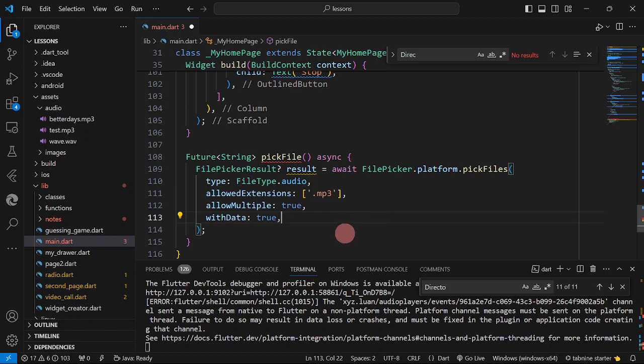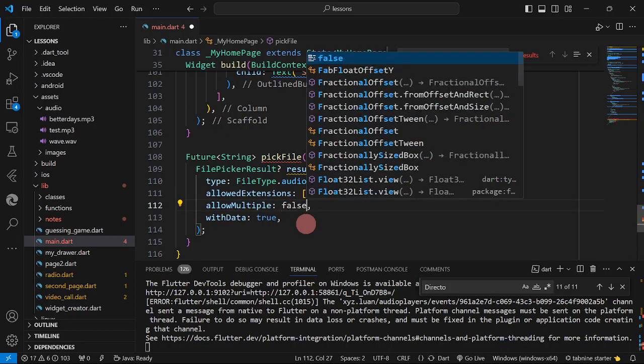Okay, so after we have set the result, what is important here is actually the allowed extensions. And this one here depends on your requirement. If you can select multiple files, then set it to true. In our case, by the way, I'm just going to select a single file.